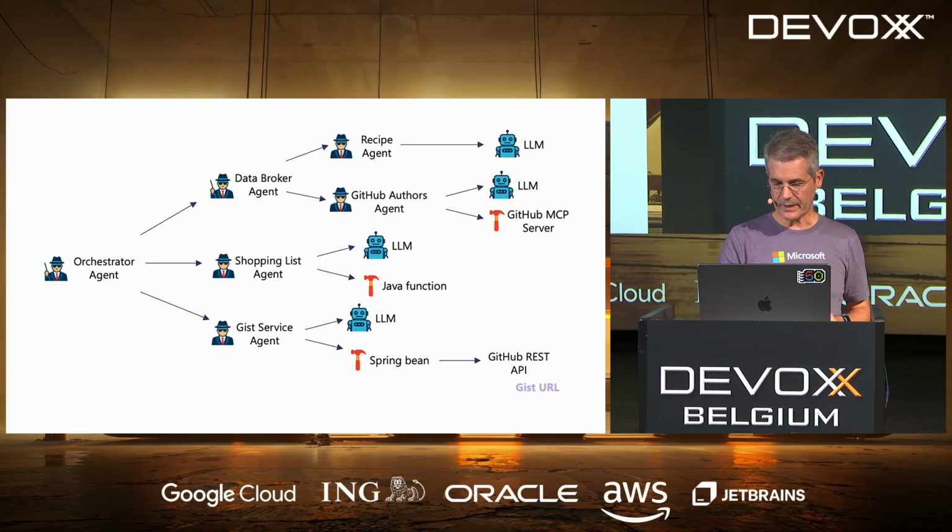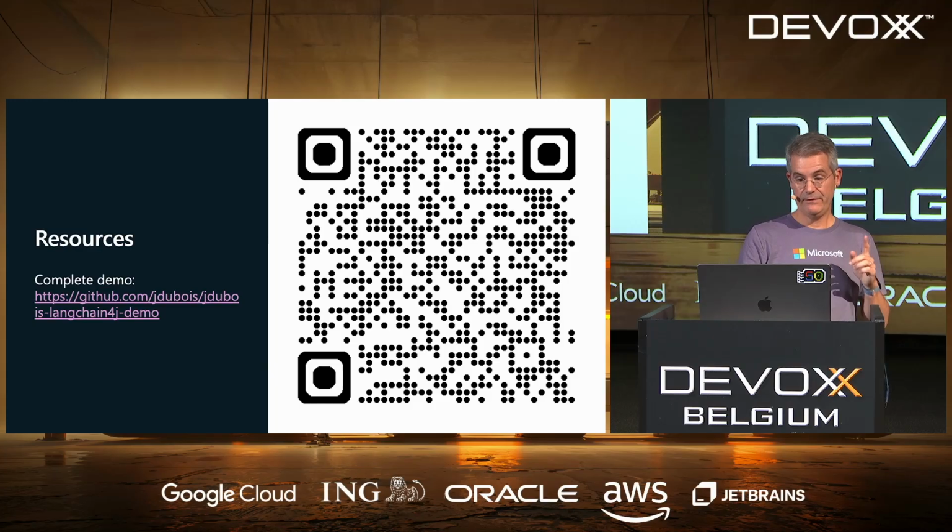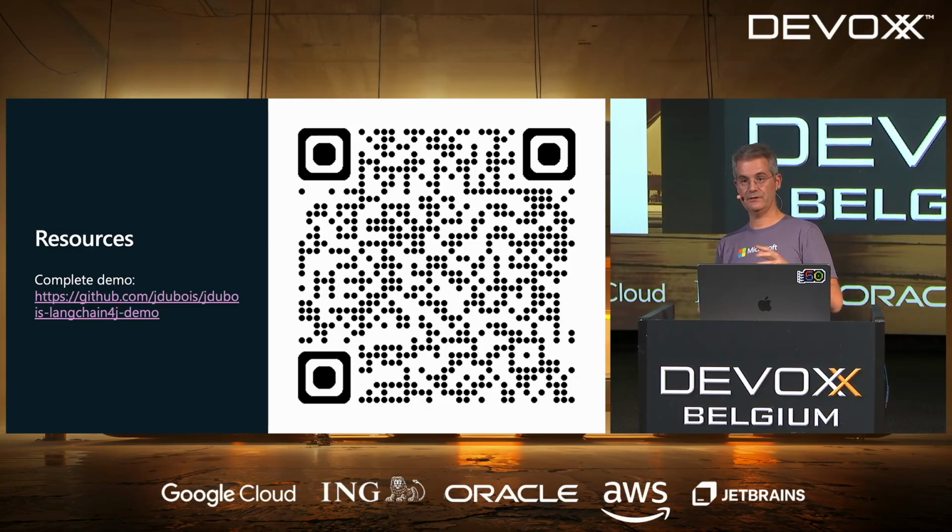Sorry, I forgot the last animation with the gist URL. If you want to have a look at this demo, because the demo, as you saw, is fairly complex, you can go to this GitHub repository. It's a GitHub repository where you've got like 20 demos. It's all of my demos. I did a specific branch for Devoxx. You can go to the main branch to have everything. But if you want this specific demo, the branch is called Devoxx 2025. And you've got this specific demo, which is more compact than all of the demos.